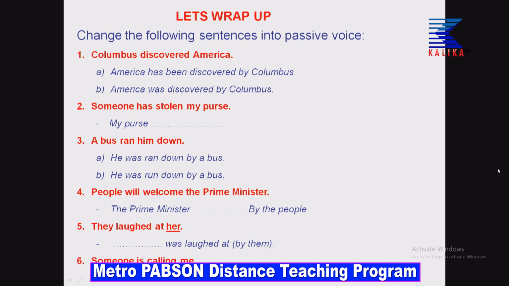By the people. So, what would you say? The Prime Minister will be welcomed by the people. Of course, there is a typo, B should be small. Okay. The Prime Minister will be welcomed by the people. Now, they laughed at her. Her changes as subject here. Her will change into what? I know everybody is dancing on their sofas and beds shouting she, that is correct. She was laughed at, that is the correct answer. She was laughed at by them is optional here. You can write that, you may not write that, still you will be marked correct.